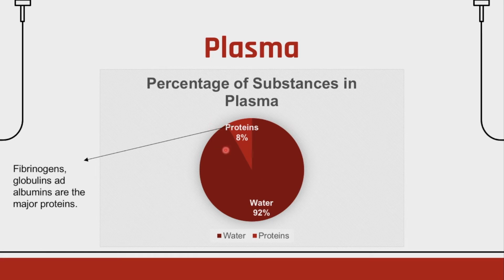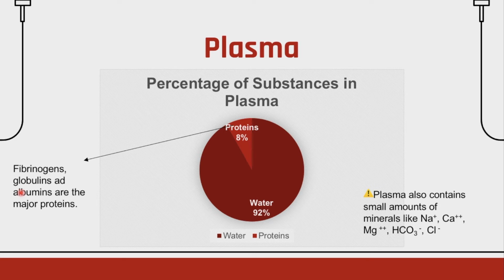Here proteins, 8%, are fibrinogens, globulins, albumins. This means that proteins like fibrinogens, globulins, and albumins can be found in plasma. Let's look briefly into these proteins. So yeah, before we head on there, there's a disclaimer. Plasma also contains small amounts, less than 1%, of minerals like calcium and sodium, magnesium, HCO3 bicarbonate, and chlorine.